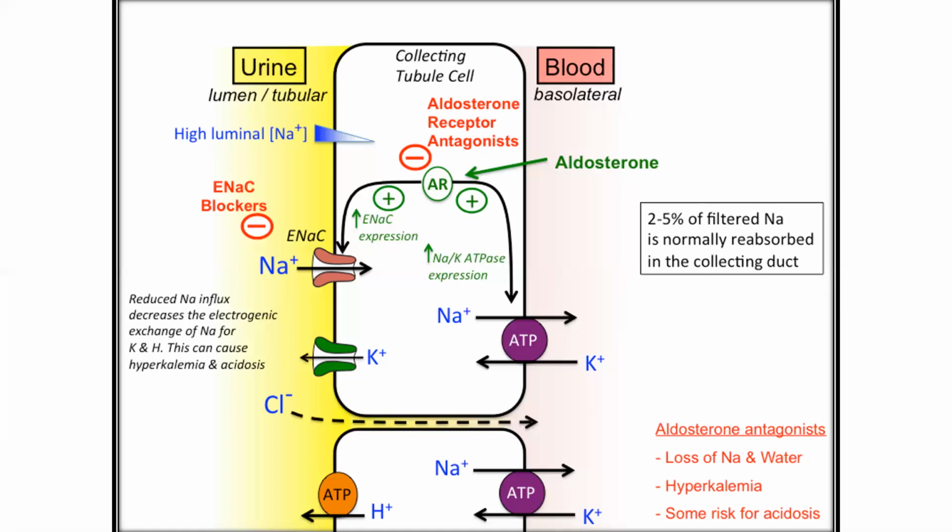Then this area becomes more electronegative. When this area is more electronegative, more and more potassium is secreted into the lumen, causing kaliuresis and acidosis. So there is little natriuresis and diuresis, and we can say it is an anti-kaliuretic drug.